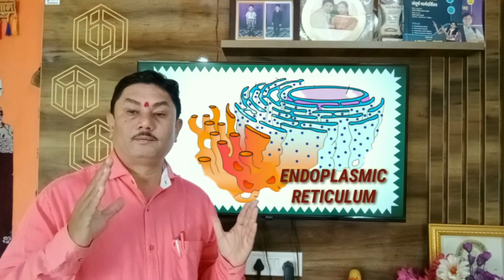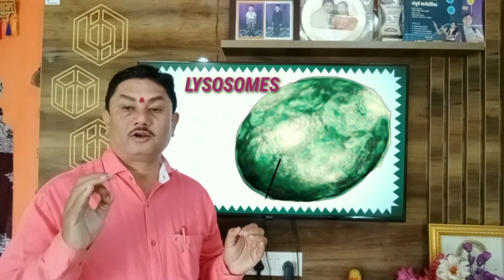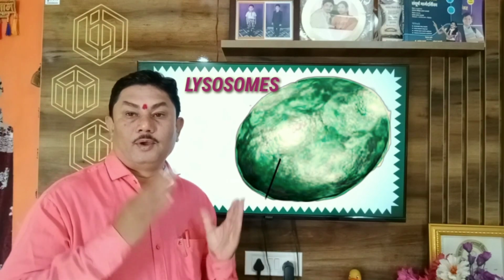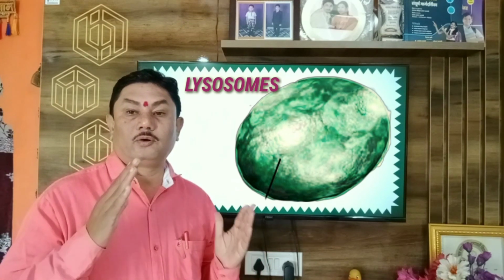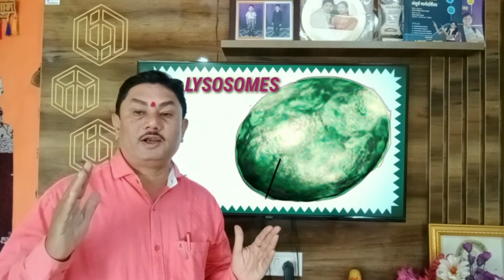Endoplasmic reticulum is the transport system of the cell. Ribosomes on the walls of rough endoplasmic reticulum synthesize proteins in the cell. Lysosomes are suicide bags of animal cell. When the cell becomes old or damaged, lysosomes burst and enzymes inside digest the own cell.